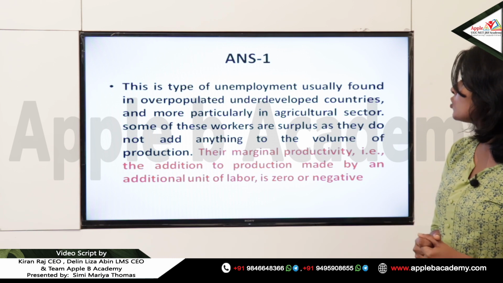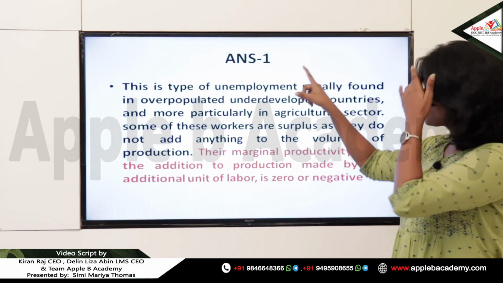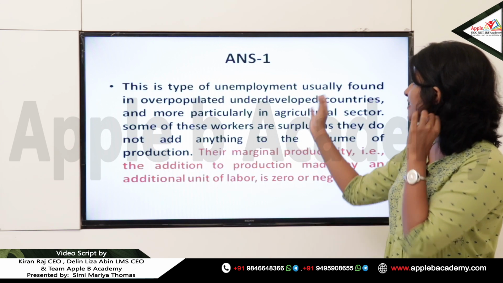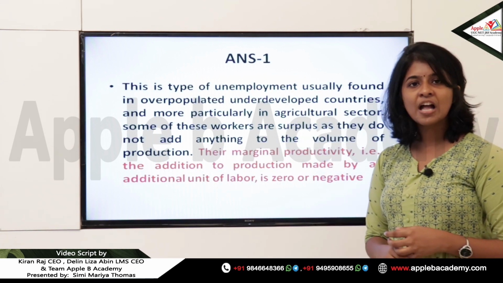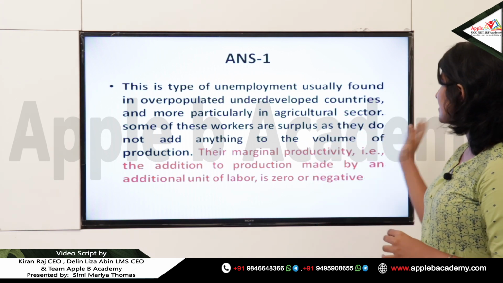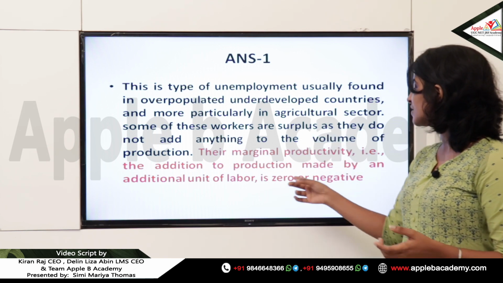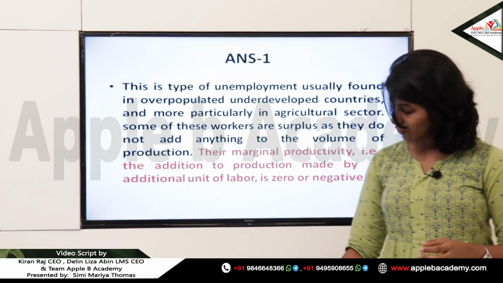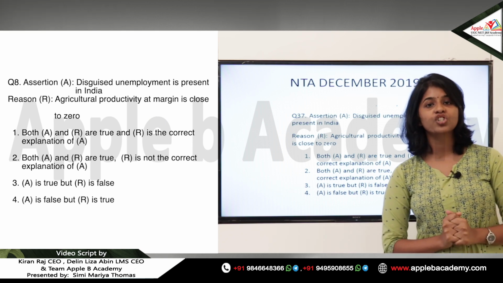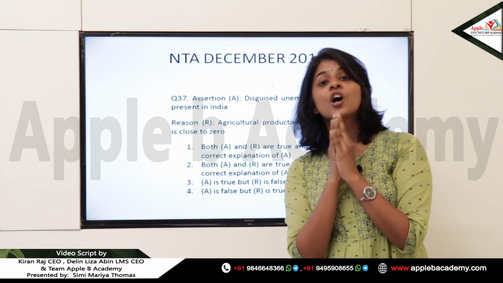Both A and R are true, and R is the correct explanation of the assertion. See, this is a type of unemployment usually found in overpopulated, underdeveloped countries, and more particularly in the agricultural sector. So this statement alone clarifies the assertion. Discouraged unemployment is present in India because India is an overpopulated country, and India also has surplus agricultural labor in the agricultural sector. Some of these workers are surplus as they do not add anything to the volume of production, and their marginal productivity appears to be 0 or negative. Okay, so from this the answer is both A and R are true, and R is the correct explanation of A. Okay, so this is all about the previous questions on types of unemployment.